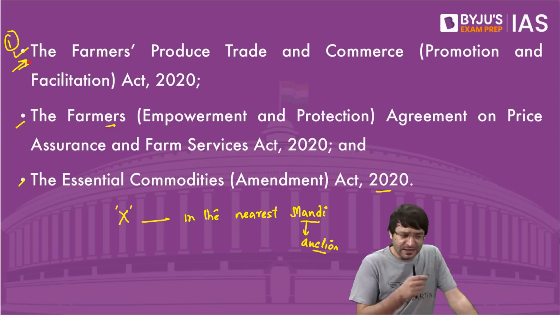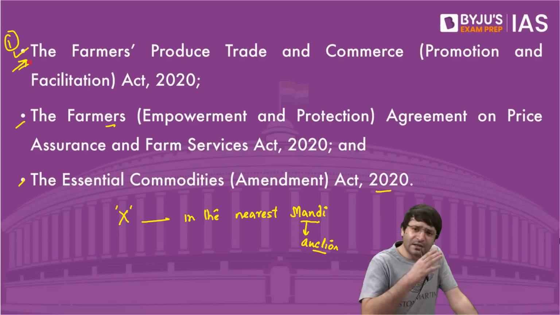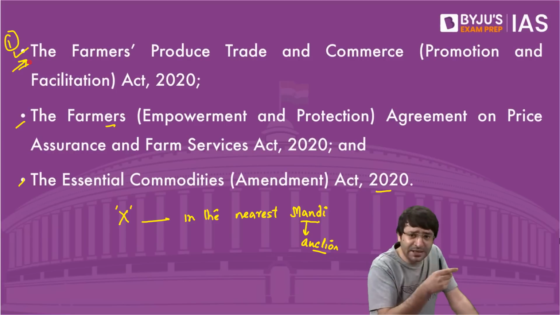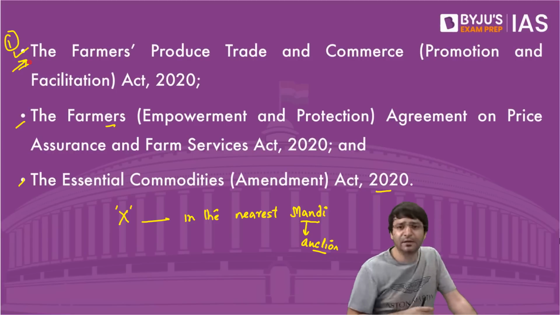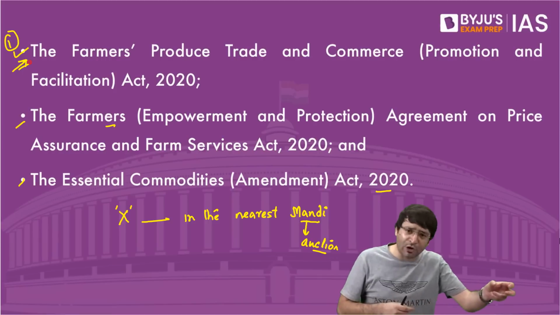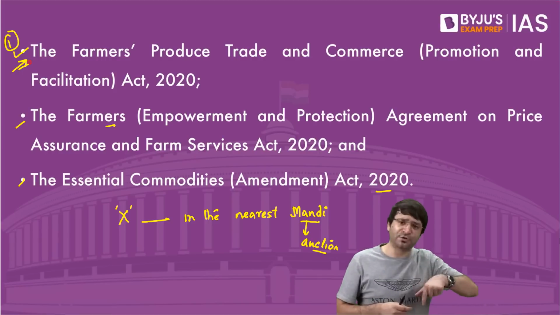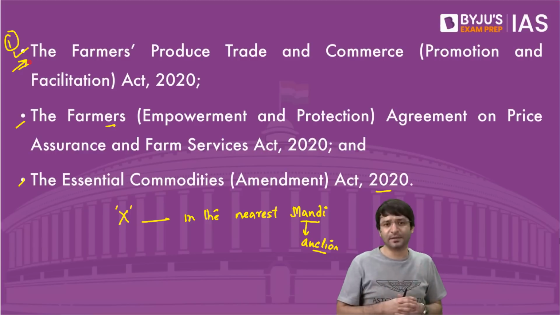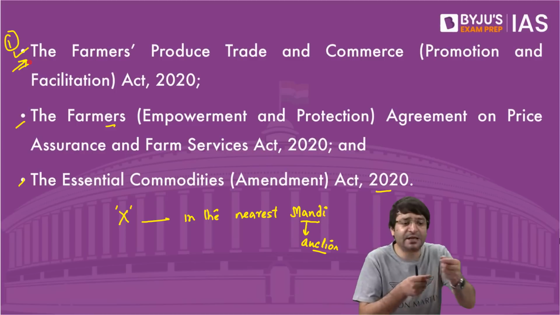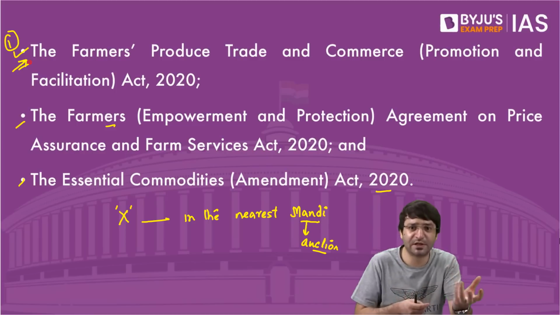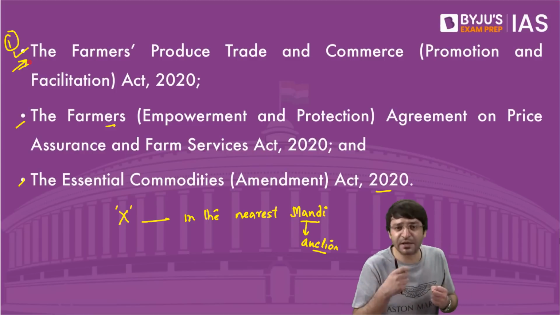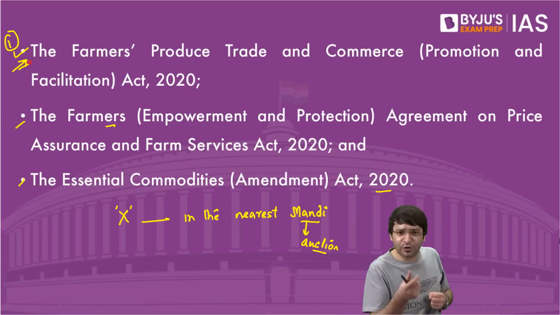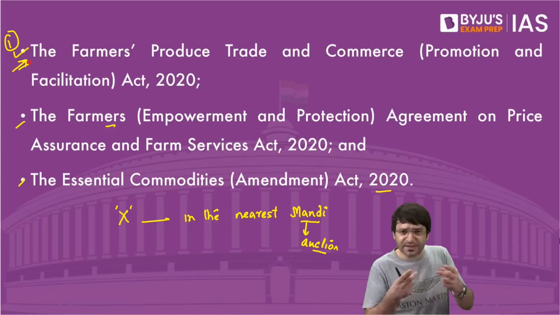Farmers thought that we have a long-standing relationship with these money lenders, these middlemen. We would give them our crop, they would ensure the best produce for this crop, auction it, and give the money to us. Now, if we can sell it directly to a corporate, for example, Mr. Adani, Mr. Ambani, or any other corporate entity, initially they will give us good value. That means we will keep on selling to them.